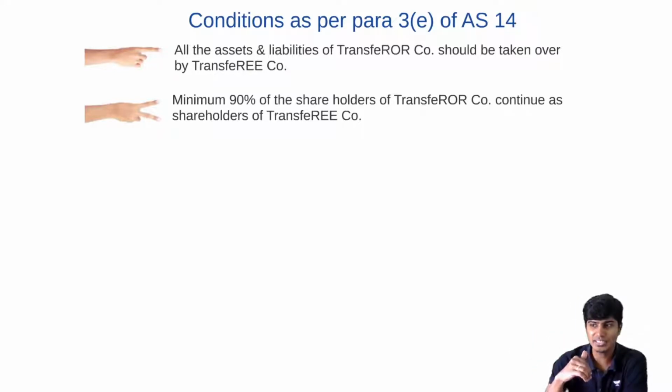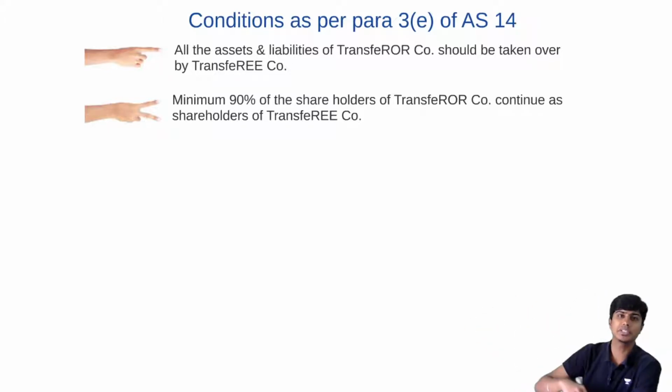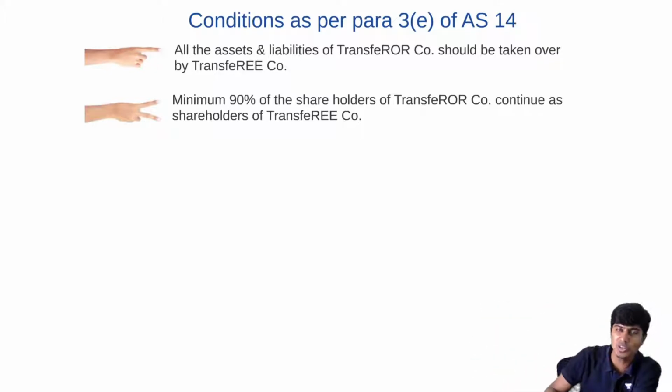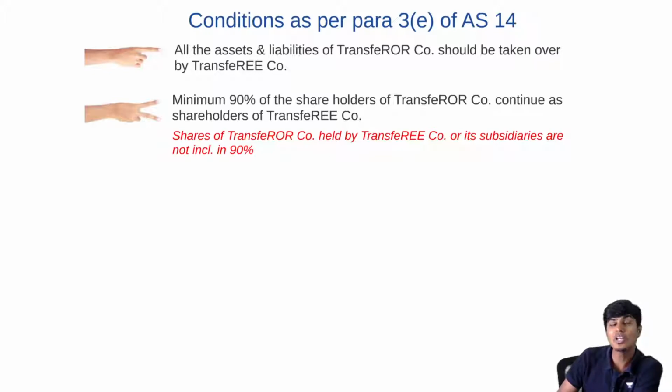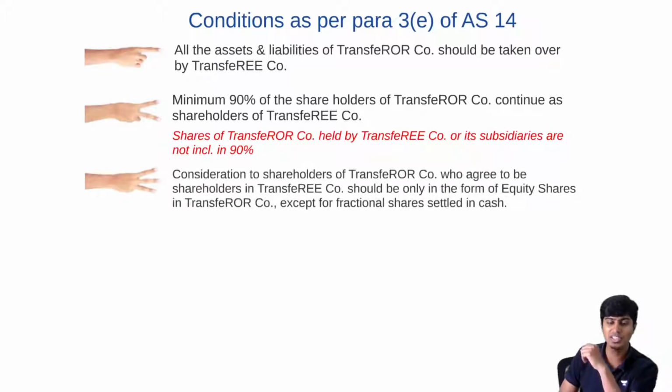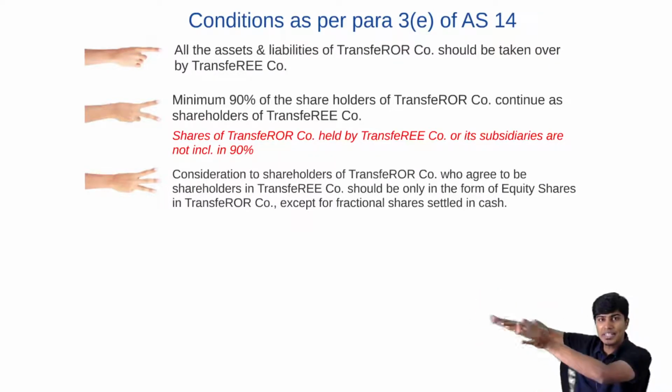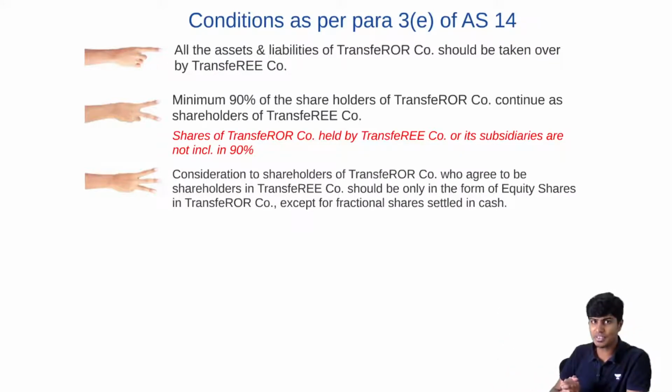So the intention is that you need to retain so many shareholders in your company. How do you ensure that shareholders of the transferor continue to be shareholders in your company? You can ensure that by giving them consideration only in terms of equity shares. That's the third condition. The consideration that the transferee company gives to the transferor company shareholders, that company is getting liquidated, and in that company there were shareholders.